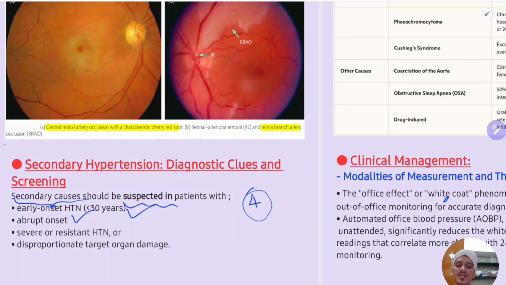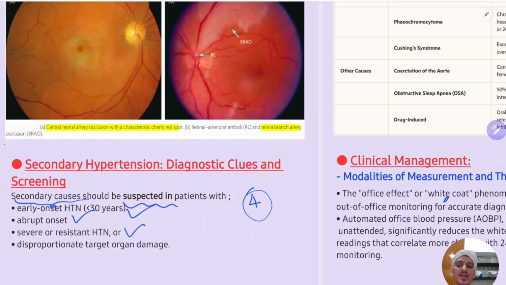Second is abrupt onset of hypertension. There was no history of raised BP till now. The patient could have visited the hospitals or clinics for other reasons like fever, diarrhea, or something. At that time, till recently, the patient will not have a history of hypertension, but now suddenly he develops hypertension, abrupt onset. Then, in that case, you should suspect secondary hypertension.